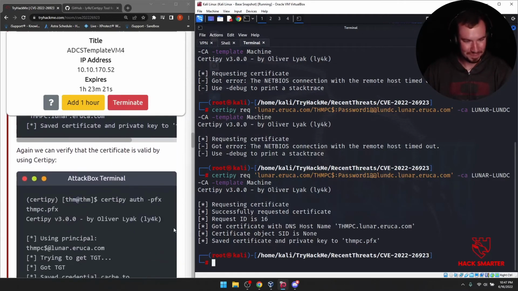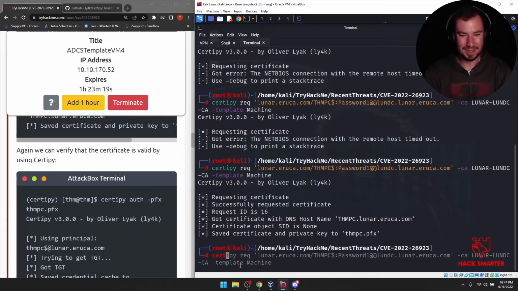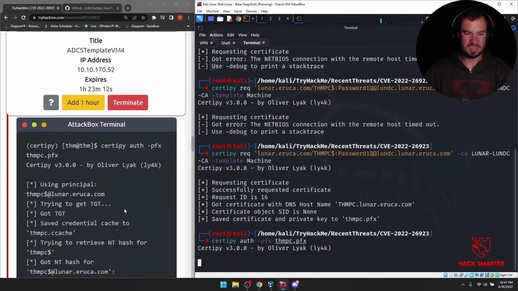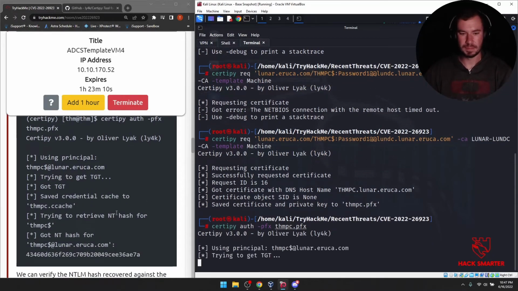All right. Well, while Nate was eating his ice cream, we were able to do that certificate successfully for our machine. We can verify it real quick with Certipie auth, pfx, thmpc.pfx. I should be able to get the NTLM hash again.